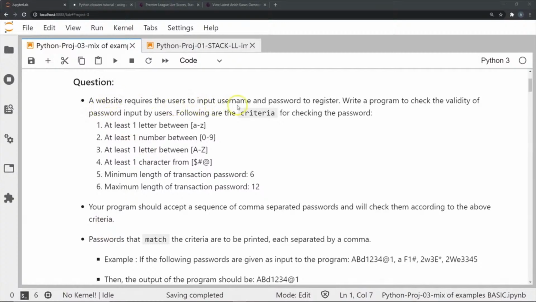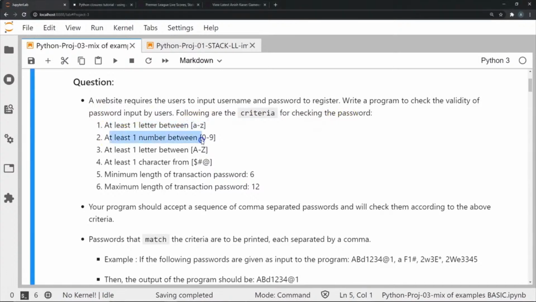We have a website that requires users to input a username and password to register. Now we have to write a program to check the validity of passwords input by the users. The criteria that the passwords have to follow are that there's at least 1 letter between a and z and 1 number between 0 and 9. The third criteria is that there's at least 1 letter between capital A and capital Z. So this first and third point are basically saying that there should be 1 lowercase letter and 1 uppercase letter. There should be at least 1 character from $, hash, or the @ symbol. It should have a minimum length of 6 and a maximum length of 12.